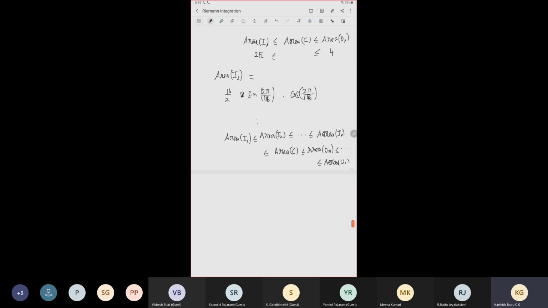So this inequality we have, but we want to find the area of IN now.